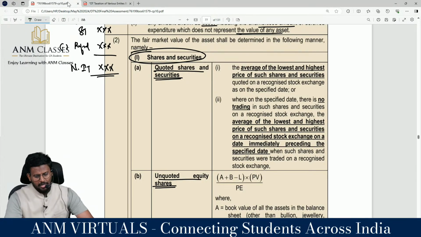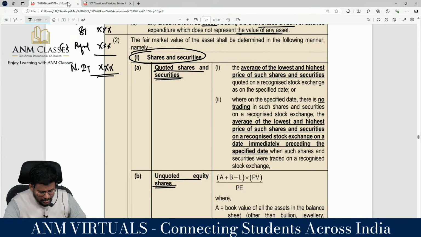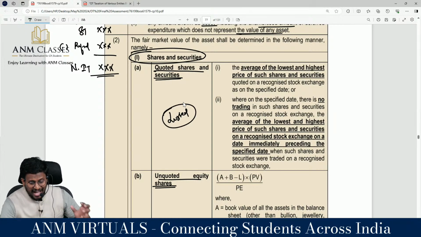What is the fair market value is the question. Quoted means it is already listed on a recognized stock exchange. Yes, the average of the lowest and highest price of such shares and securities quoted on a recognized stock exchange on the end date.